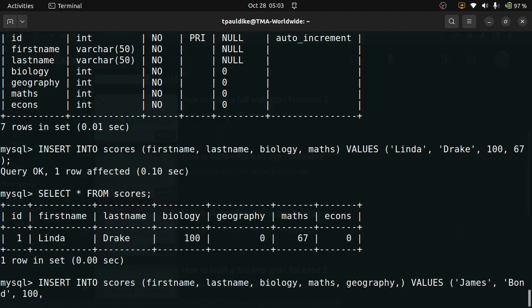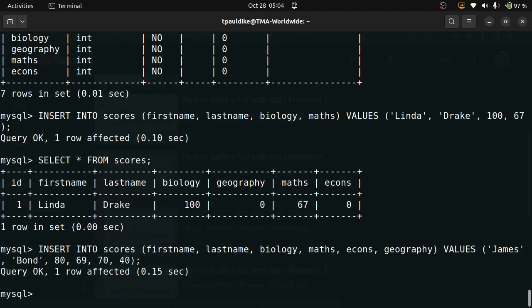So geography. In fact, I can have geography as the last and put maths here. Sorry, economics, econs. So it doesn't matter in which order I place them here, but what matters is that the score, the corresponding value, must follow the order. So let me say this person scored 80 in biology and 69 in maths, right? And then in economics the person scored 70, and then in geography the person scored 40.